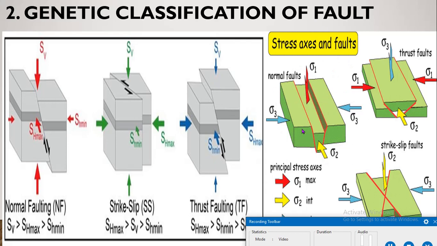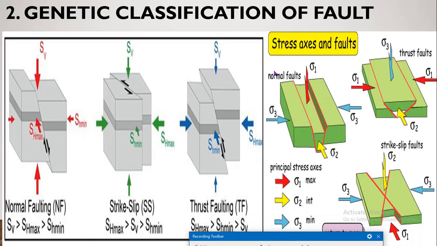In normal fault, sigma 1 is your maximum stress axis, sigma 2 is your intermediate, and sigma 3 is your minimum stress axis. Here sigma 1, the maximum stress axis, is vertical, and sigma 2 and sigma 3 are both horizontal axes.